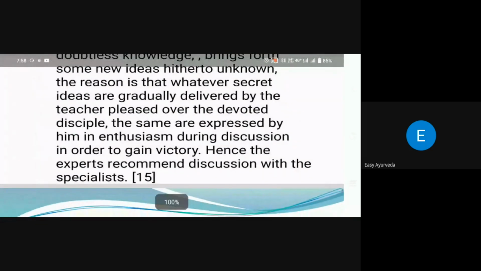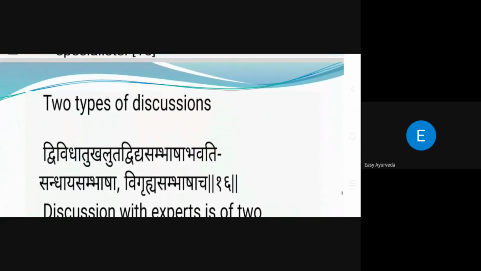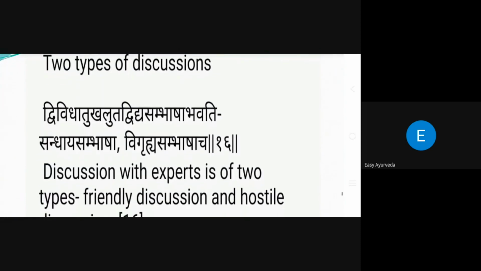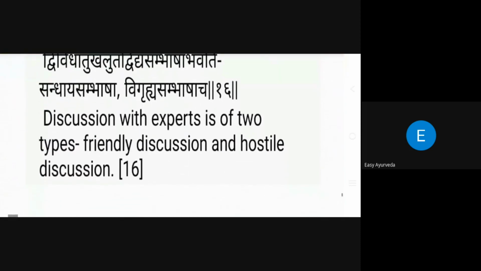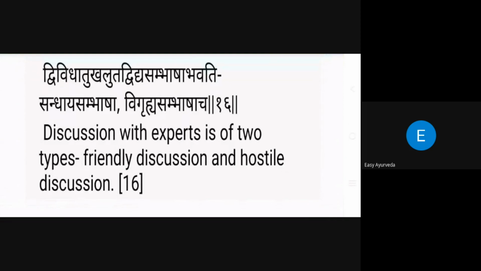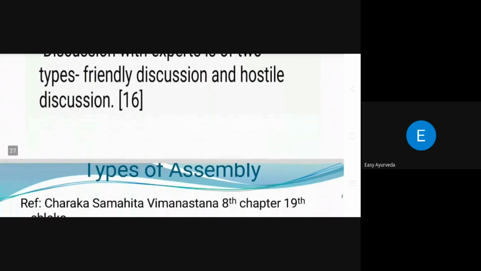See how he tells the importance of discussion in this context. So, we write in our dissertation works, thesis works, or any research works. Discussion is the most important. In our classics, two types of discussions have been mentioned. That is called Tadvidya Sambhasha. In Tadvidya Sambhasha, there are two Sambhashas: one is Sandhya Sambhasha and the second is Vigraha Sambhasha. That is, one is friendly discussion and the second is hostile discussion. Sandhya Sambhasha is a friendly discussion and Vigraha Sambhasha is known as hostile discussion.